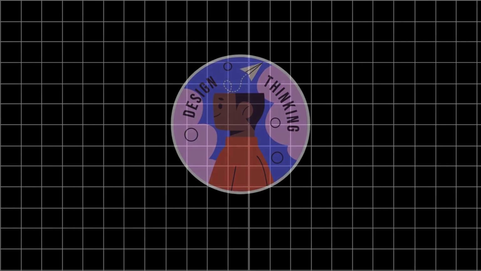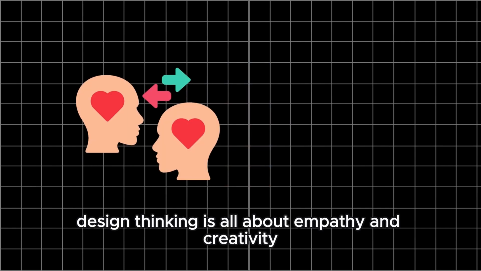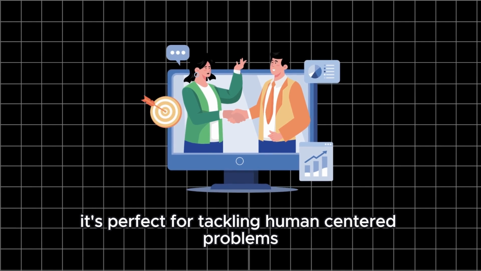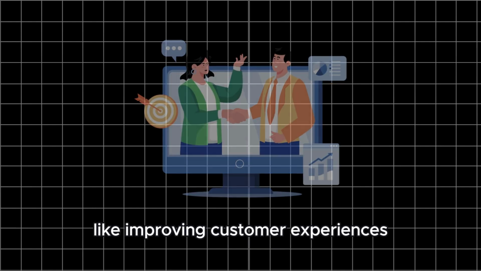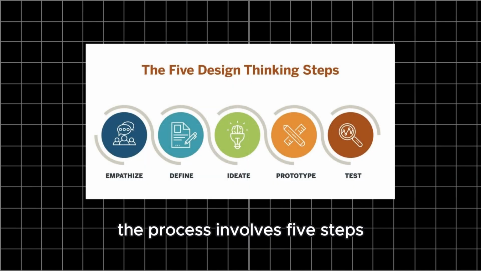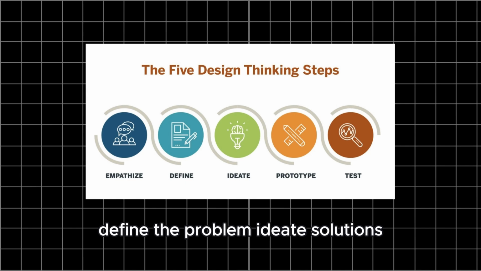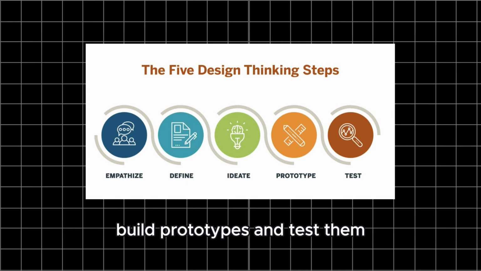Design thinking. Design thinking is all about empathy and creativity. It's perfect for tackling human-centered problems, like improving customer experiences. The process involves 5 steps: empathize to understand user needs, define the problem, ideate solutions, build prototypes, and test them.